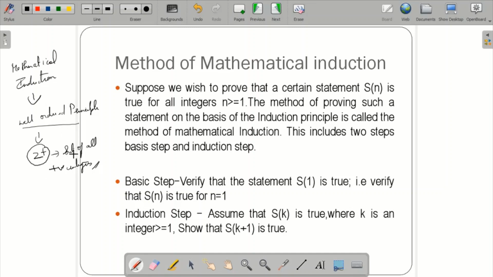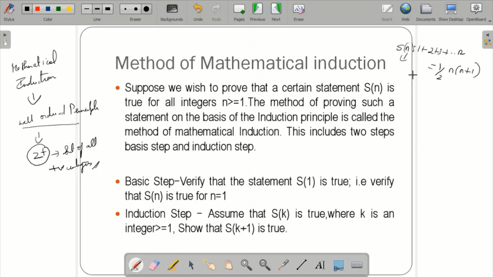Now let us see the definition. Suppose we wish to prove a certain statement S(n). For example, let us take S(n) to be the statement 1 plus 2 plus 3 and so on till n is equal to half of n into n plus 1. Here S(n) denotes a statement that involves a positive integer n. Let us consider this particular example.